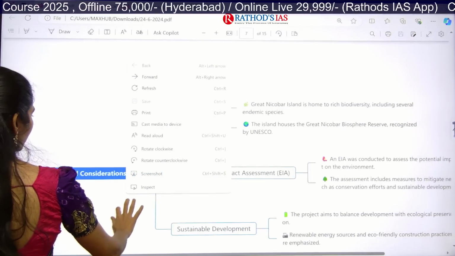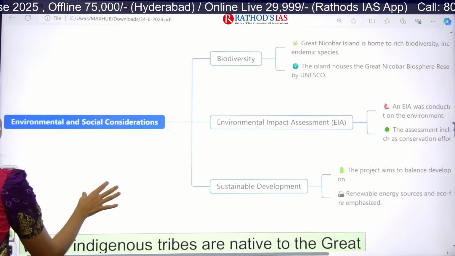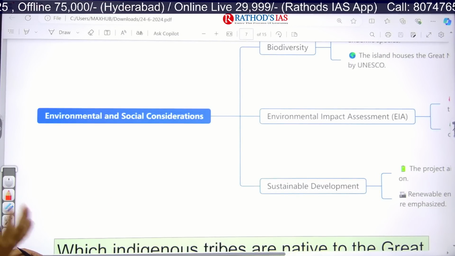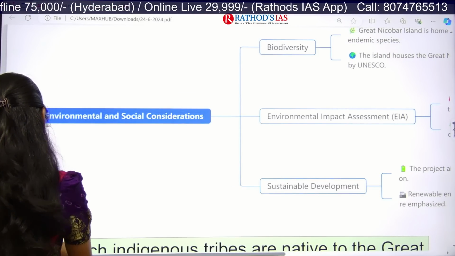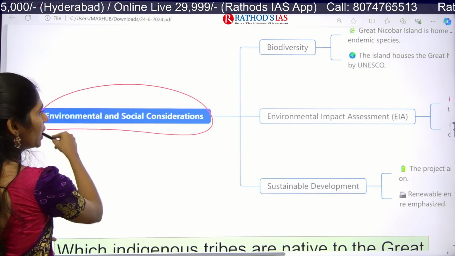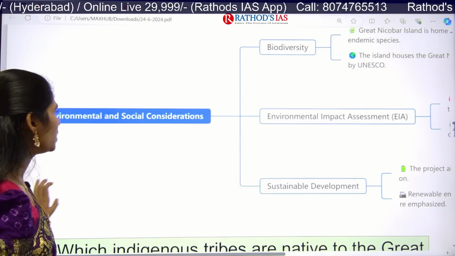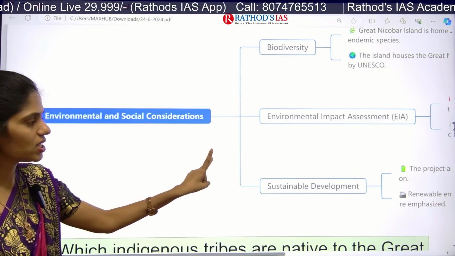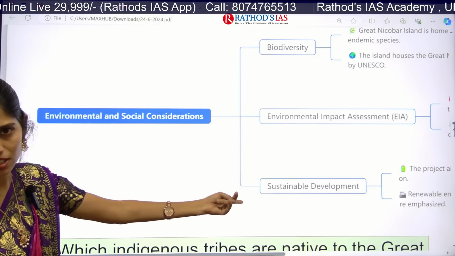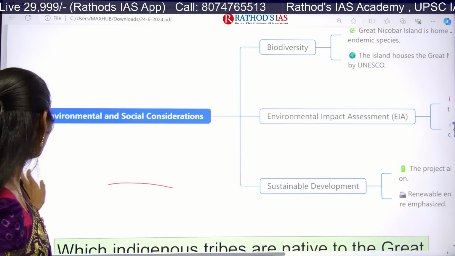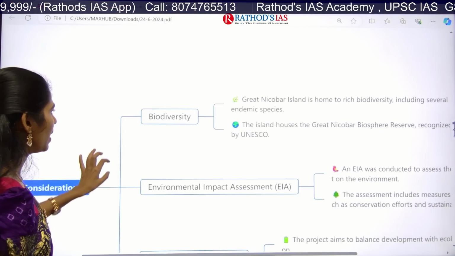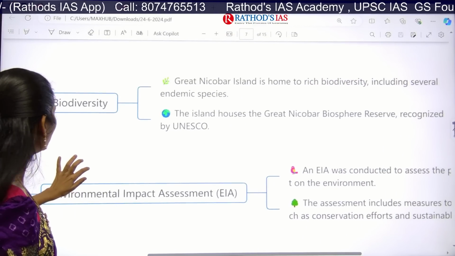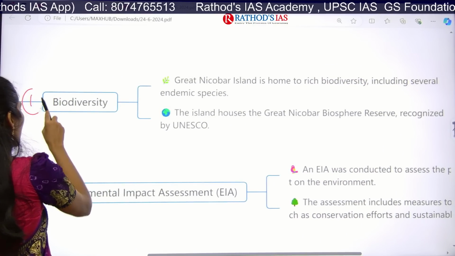And next, let us see why this project is getting disconcerts from the opposition party, because of environment and social considerations. So what are the considerations? The first one is biodiversity, the second is the environment impact assessment, and the third one is sustainable development. Let us see them one by one. I hope you can see now, right? So the first one is biodiversity, as I said.